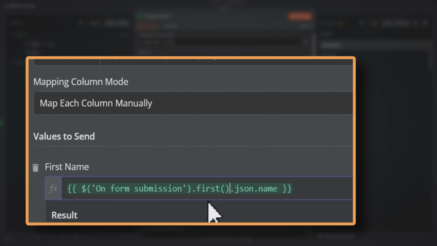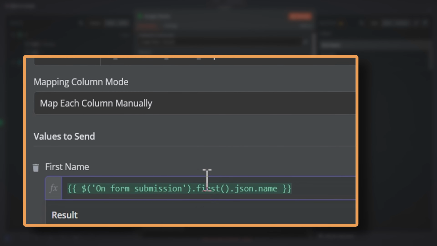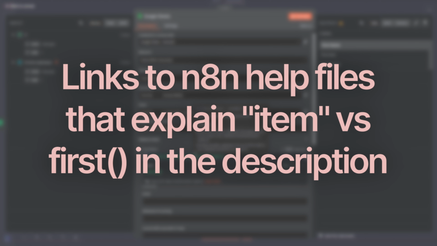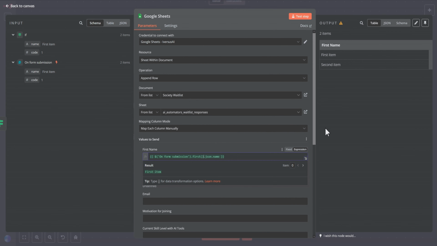I still struggle to understand item versus first. I know more or less what it means, but it doesn't make sense to me why sometimes it needs to be item, sometimes it needs to be first. It is unclear.